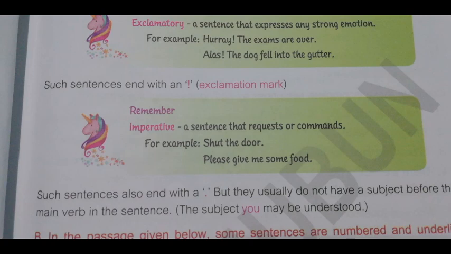Now come to the imperative sentence. An imperative sentence is a sentence that requests or commands. For example, shut the door, please give me some food. Such imperative sentences also end with a full stop, but they usually do not have a subject before the main verb in the sentence. Here in the sentence shut the door, there is no subject. Here we may consider you as the subject.